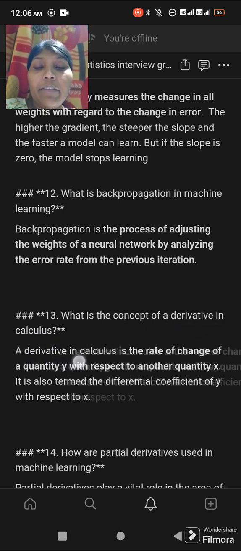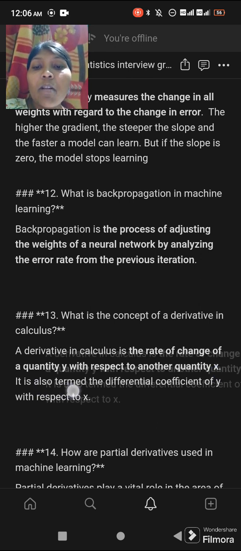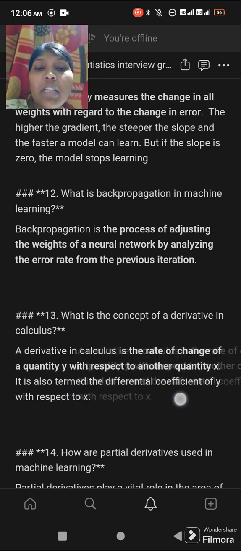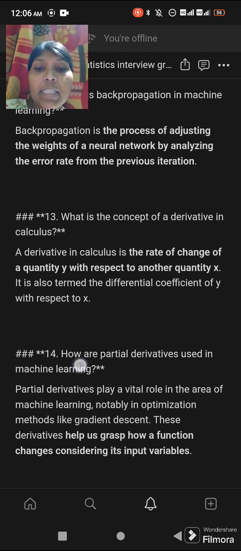A derivative in calculus is the rate of change of a quantity y with respect to another quantity x. It is also termed the differential coefficient of y with respect to x. Next question is, how are partial derivatives used in machine learning?